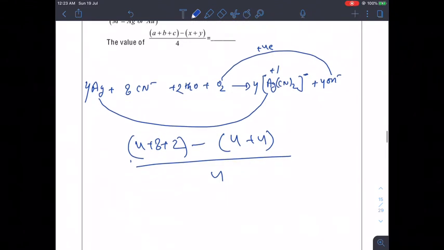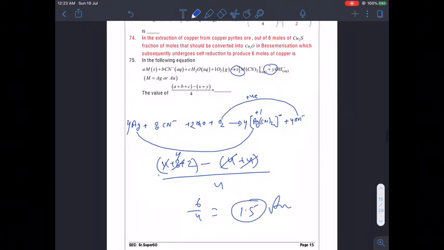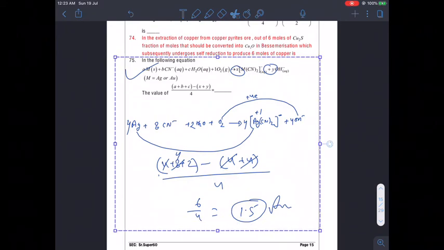If you solve this, this will be simply how much? This is 6 by 4, this will be 1.5, the answer according to me. So the correct answer for 75 will be 1.5.